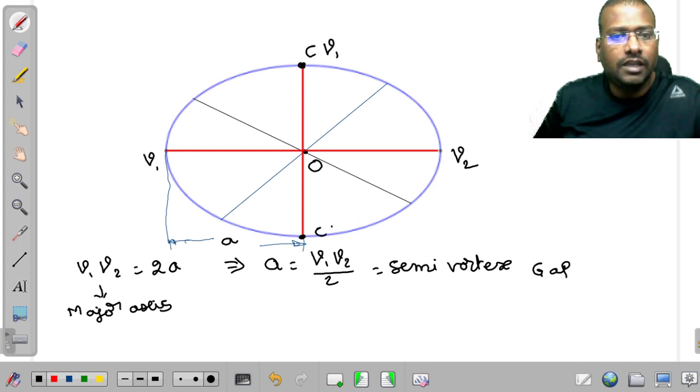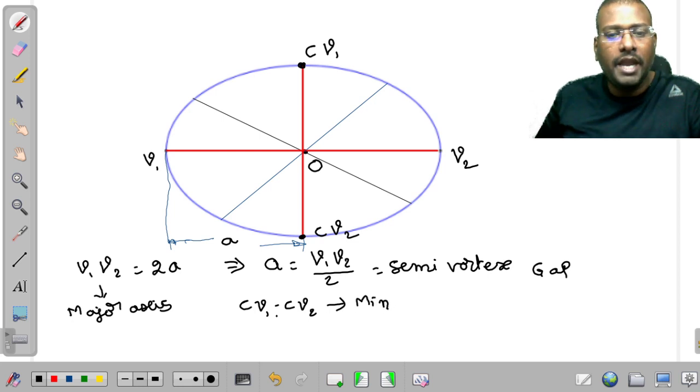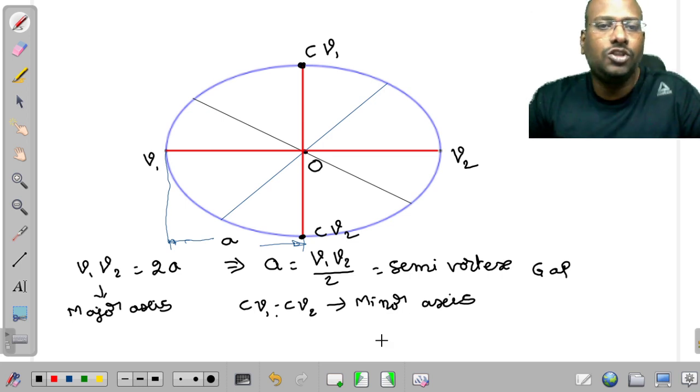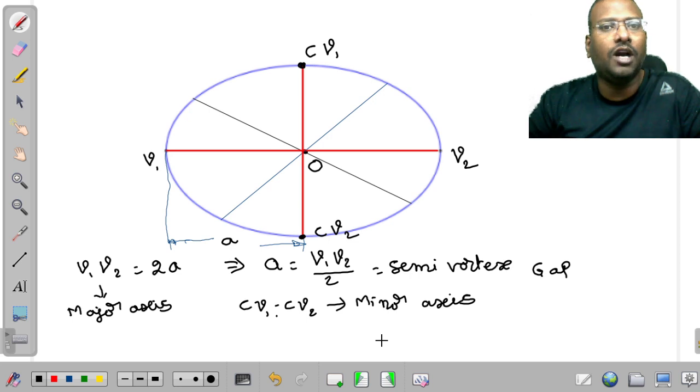So which is going to be considered as minor axis, and it is going to be represented as CV1, CV2. So here what is CV1 and CV2? CV1 to CV2 is considered as minor axis. So why is it considered as minor axis? Among all the axes, it is going to have the least length. So once it is having the least length, it is considered as a minimum or minor element. That is why it is considered as minor axis.